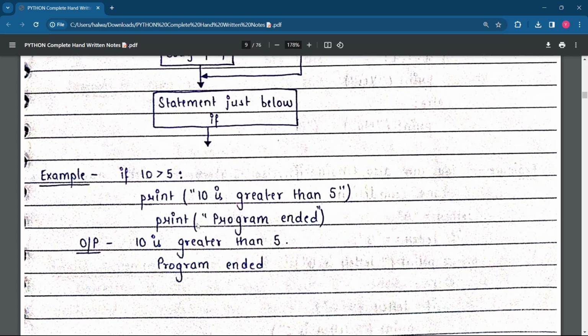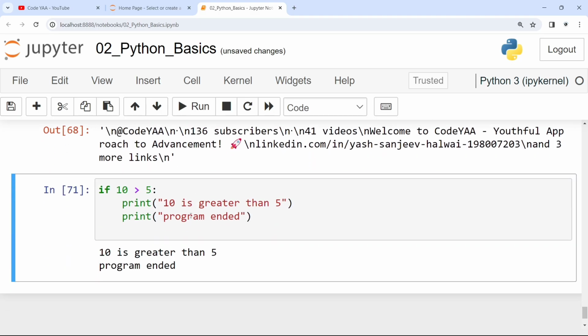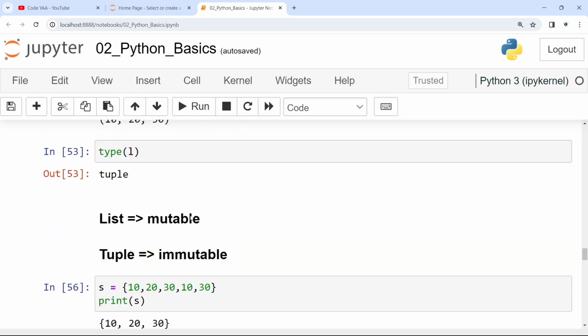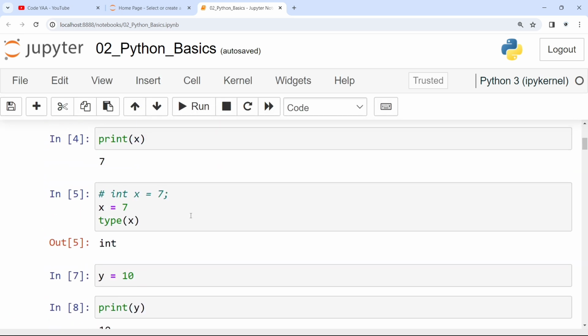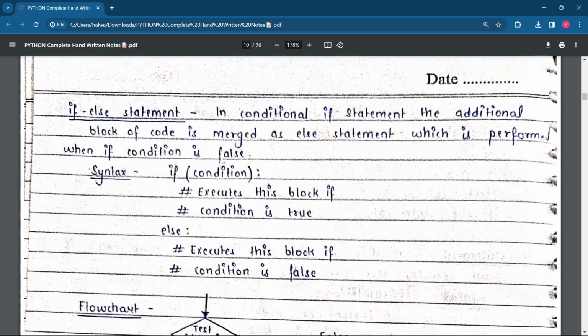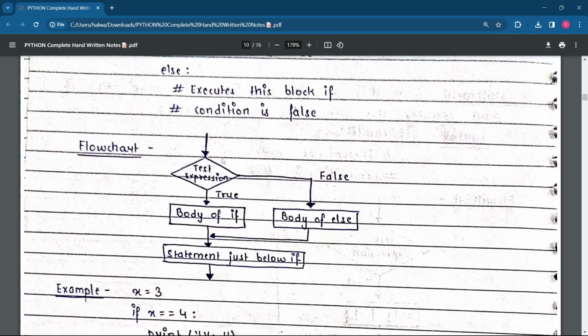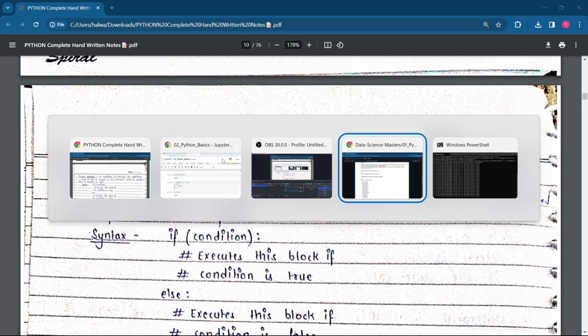So I hope you have enjoyed this video. Not many new things you have learned. You can see we have done 71 cells, we are at the 71 cells. We have not done much code today. Okay, please go and practice all these things. I have covered all the previous concepts because there was a big break between them, and I will also be providing you these notes. You will enjoy the session, and the next session will continue with the if else statement. Okay, I will meet you in the next video.